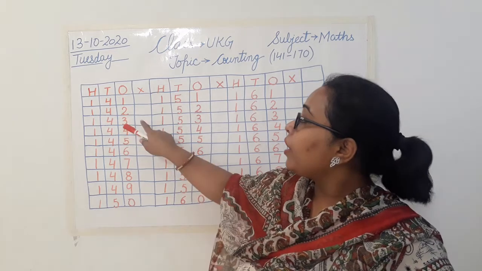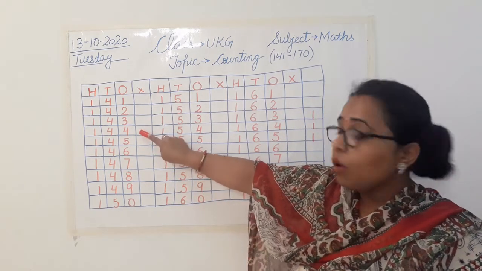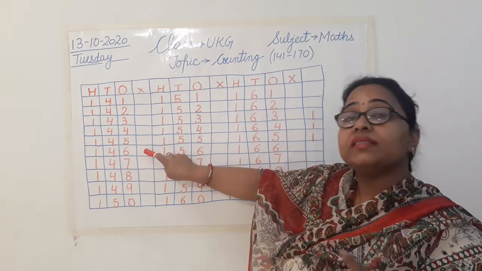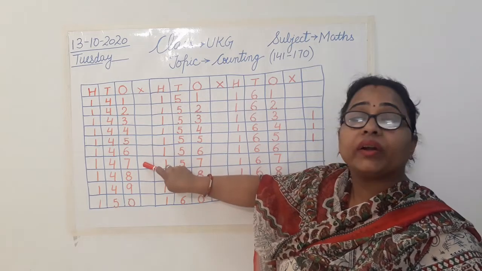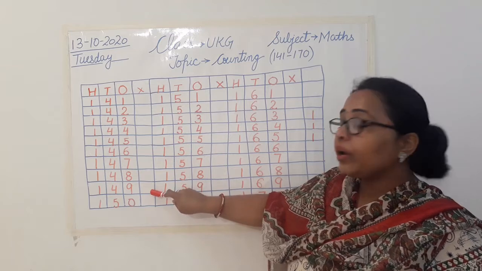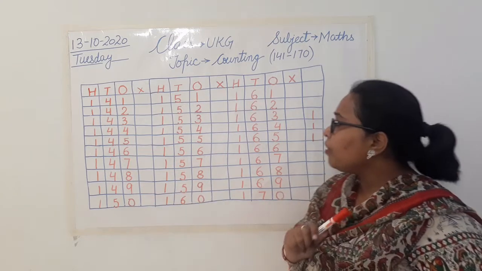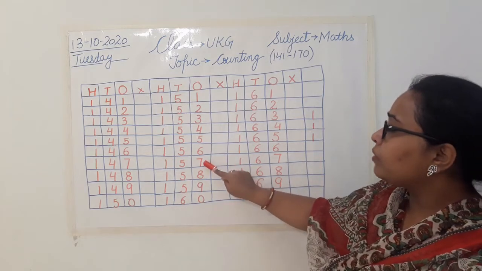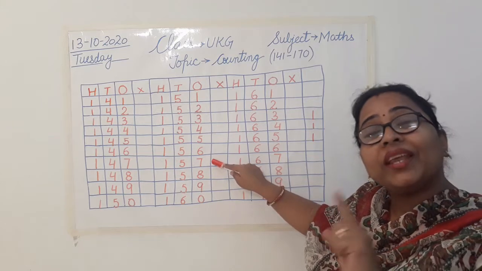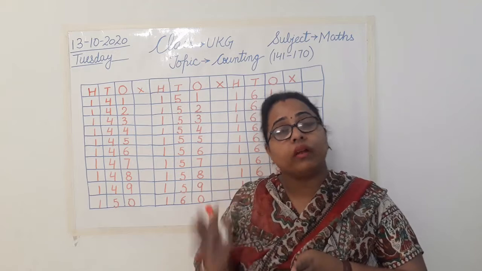142, 143, 144, 145, 146, 147, 148, 149, 150. Now can anyone read this number for me? What is this? The whole number? 157. Yes. So this is the correct way of reading a given number.